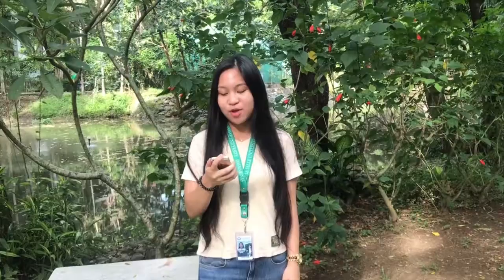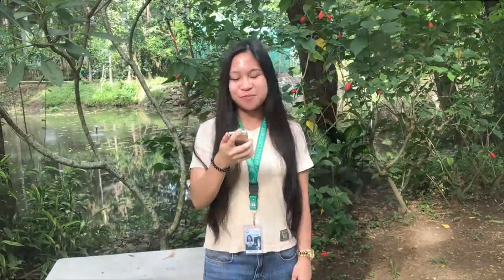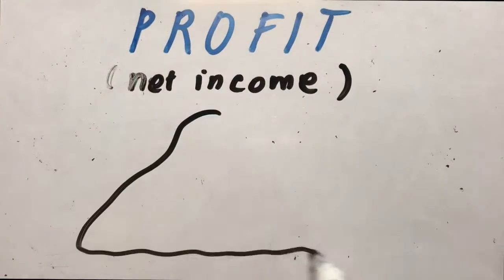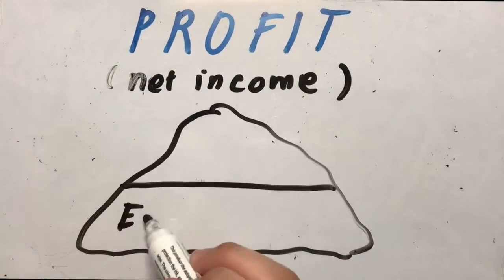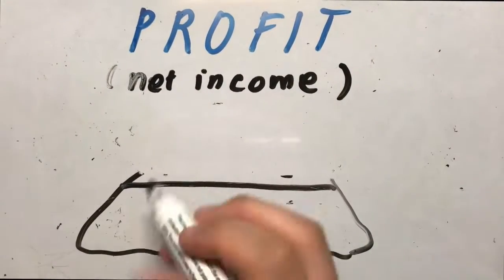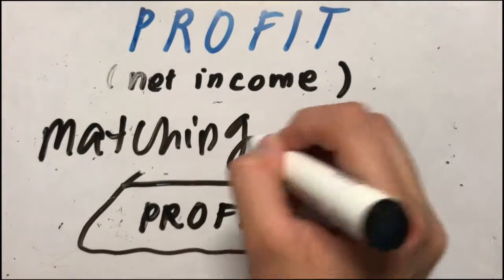And now we're done with revenue and expenses. It's time to discover what will be the outcome if we deduct the expenses. Let's now explore the world of profit. Apparently, profit, also called net income, is the amount of earnings that exceed expenses for the period. In other words, it's the amount of income left over after all the necessary and matched expenses are subtracted for the period.